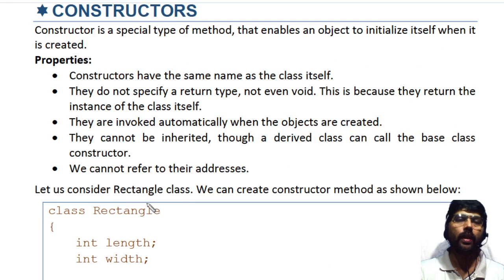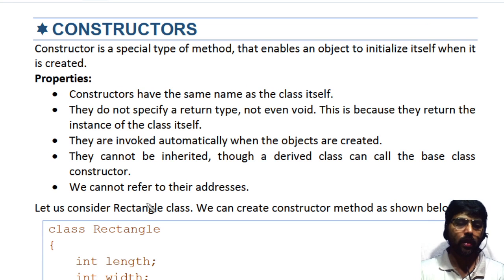The next one is the constructor. In Java, we are using a constructor. First definition: a constructor is a special type of method that enables an object to initialize itself when it is created.